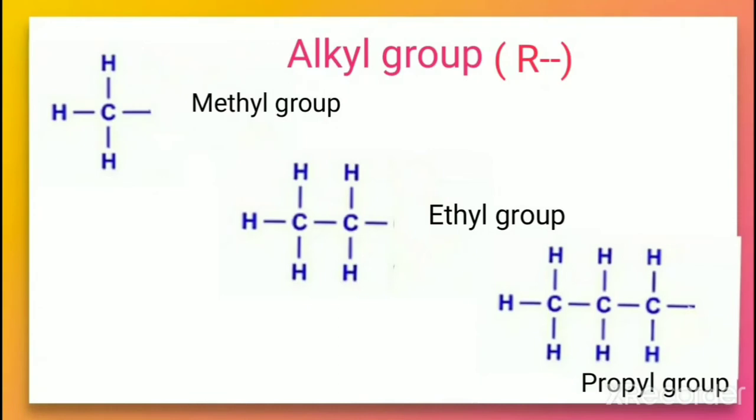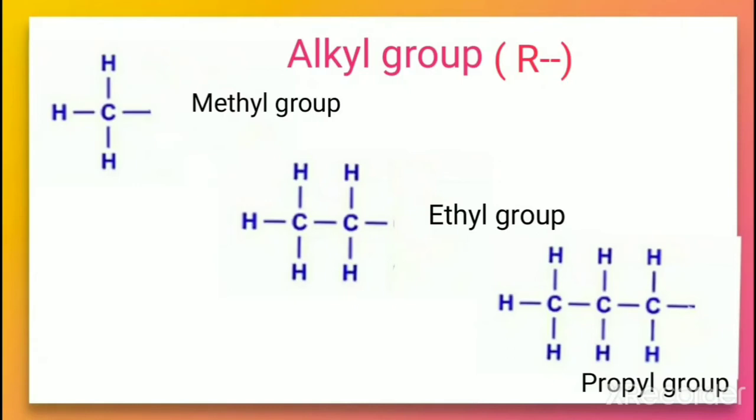The alkyl group, which is represented by R, can be a one carbon group, that is methyl, a two carbon group, that is ethyl, and a three carbon group, propyl. Similarly, the alkyl group may be branched. It can be cyclic.